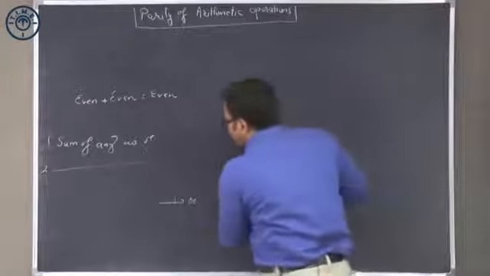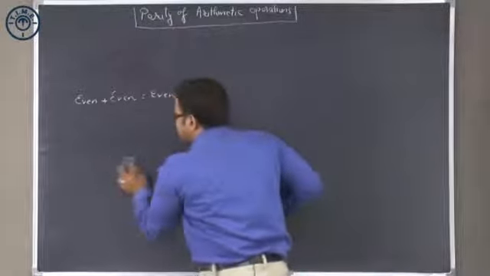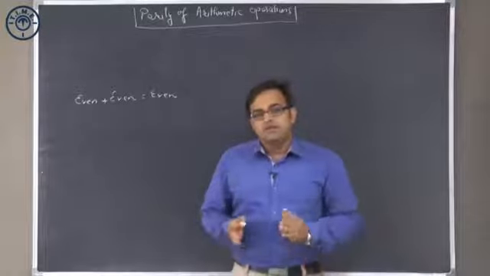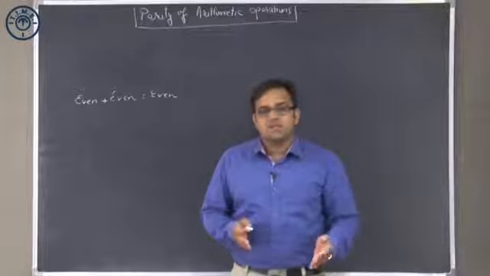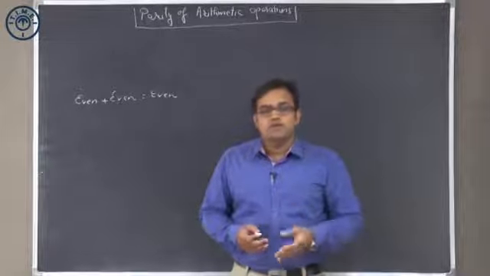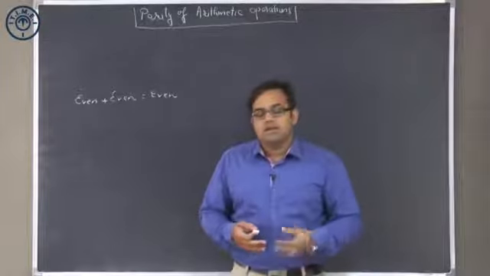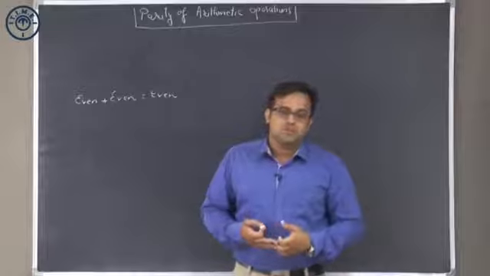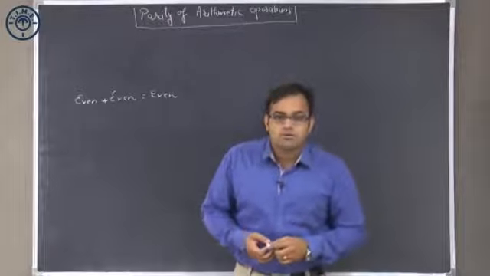If you look at multiplication, we can very simply say that in any multiplication, if even one of those numbers is even, then the product will be even. Alternately, the product of any numbers being multiplied would be odd only if each of them is odd. If even one of them is even, then the product would be even.